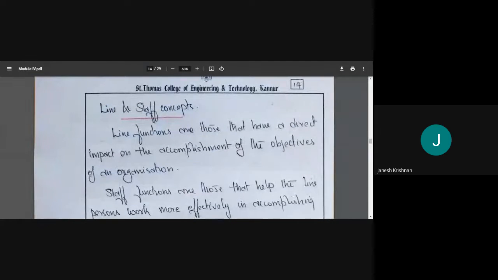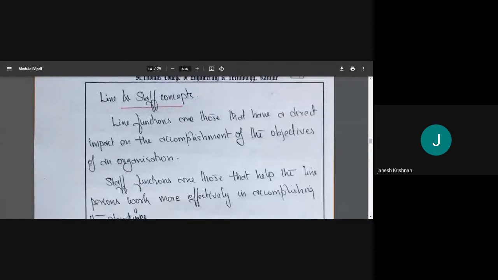Okay. Then the concept, the line and staff concept, right? Line and staff concept, those have a direct impact on the accomplishment of objectives of an organization. So we have line and staff. Line means line functions and staff functions. The line functions have a direct impact on the accomplishment of objectives. So line affects directly.